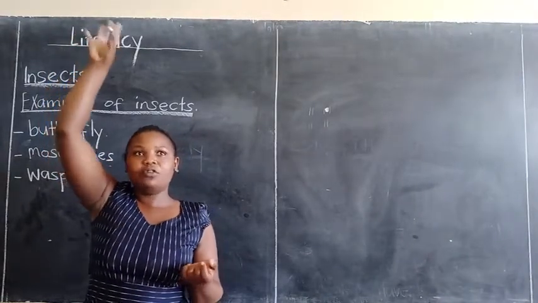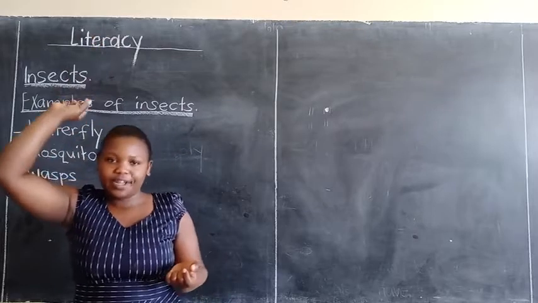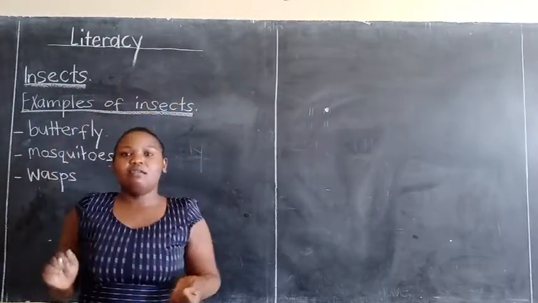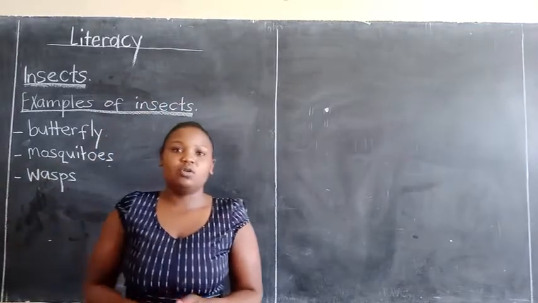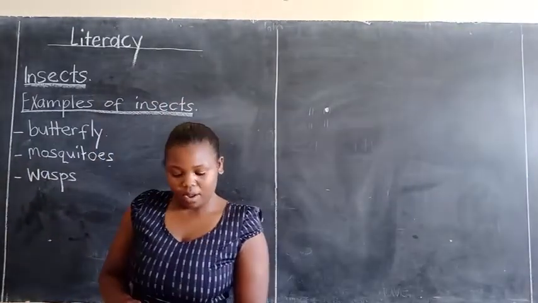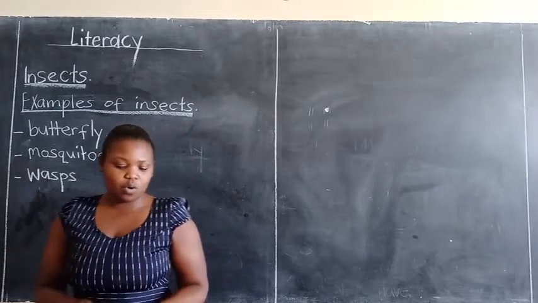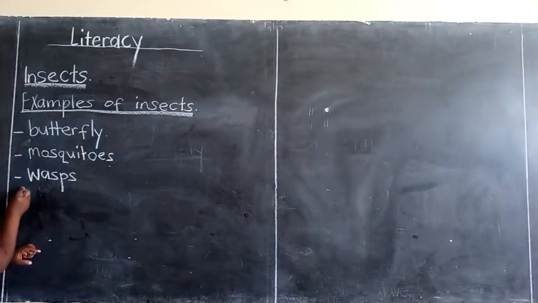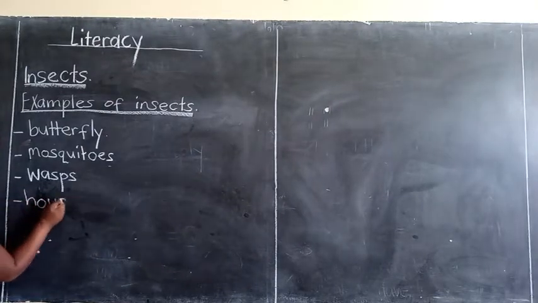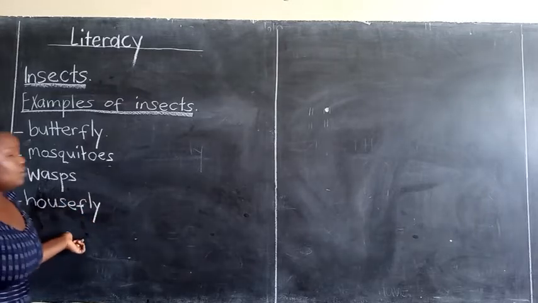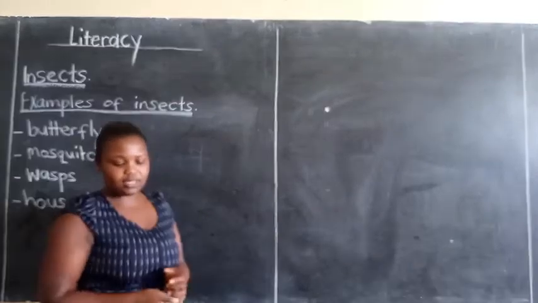In the roof. Up there in the roof, you find it having its house. It stays there. So that thing is also an insect. It is called wasp. Another one is housefly. Housefly is also an insect.